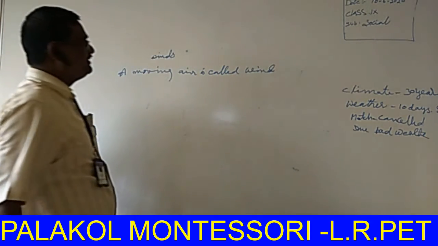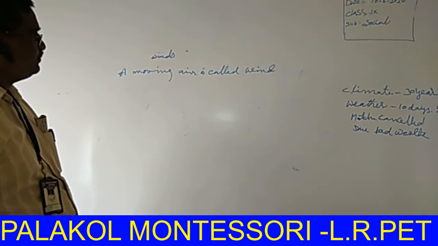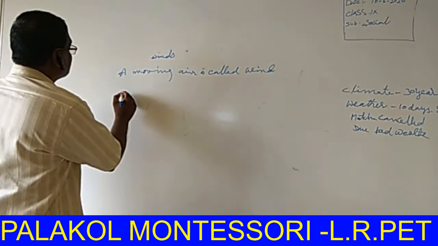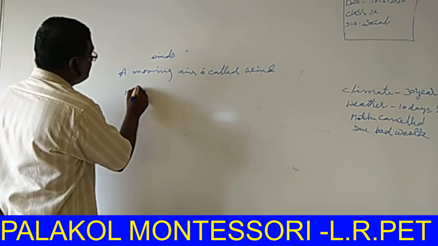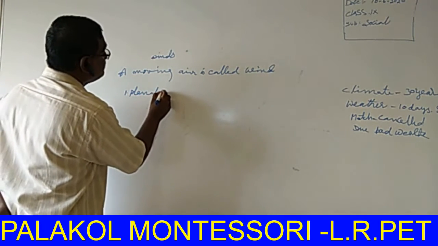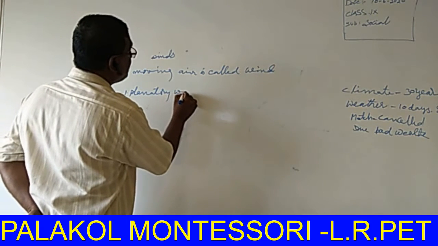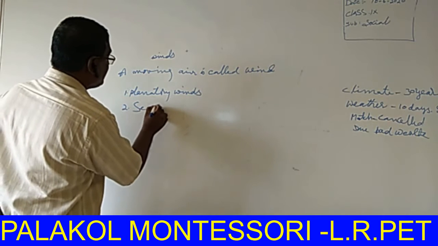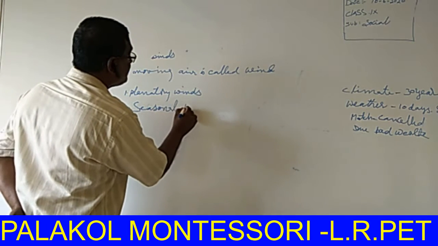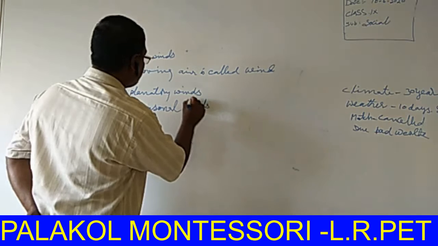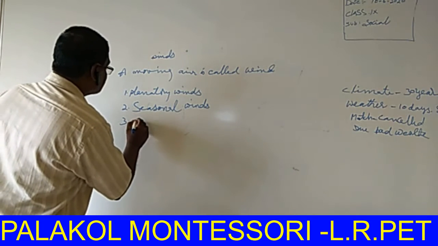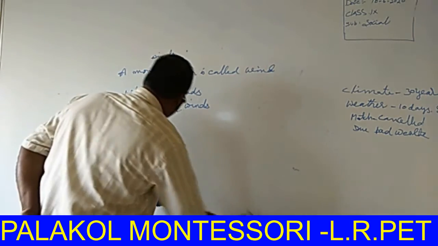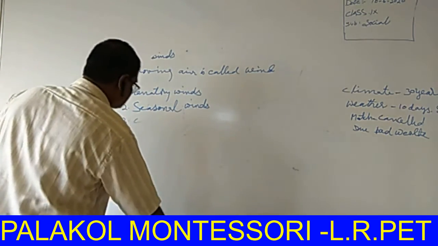Moving air is called wind. Winds are classified into three categories. The first is planetary winds. Second, seasonal winds. And third, the local winds.